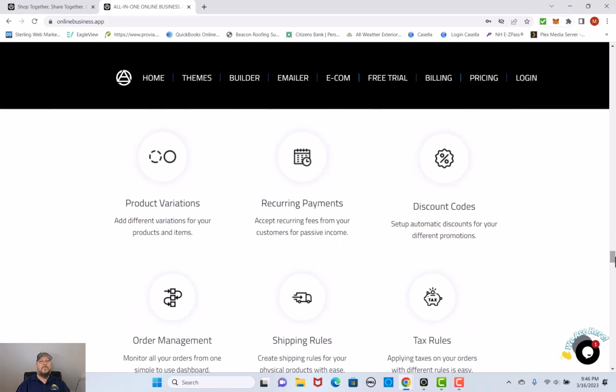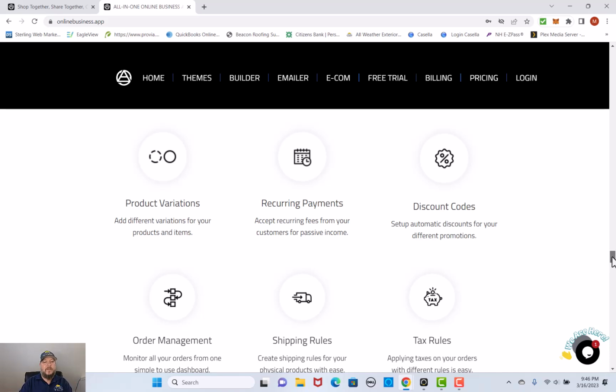So between product variations, we can make recurring payments. We can also do things like discount codes. Say, hey, use my promo code, Mr. Wright is the absolute bomb, and you can receive X amount of money off. Well, we have the ability to do that for you as well.